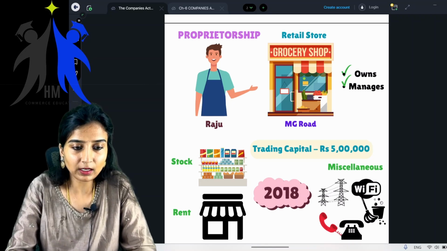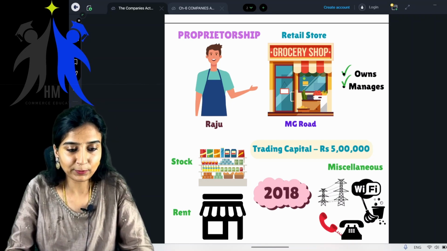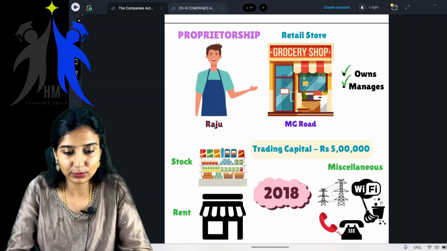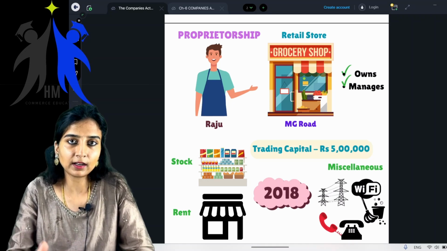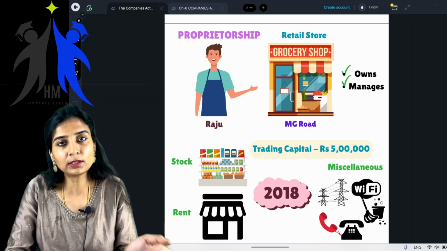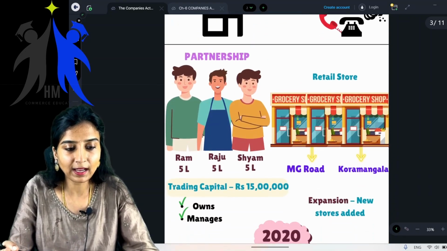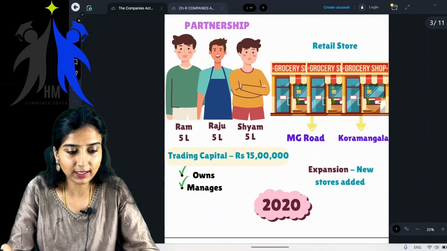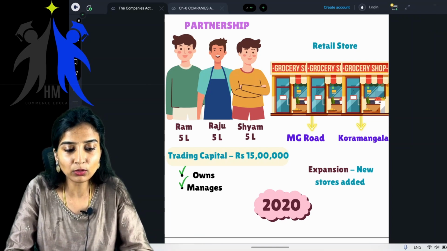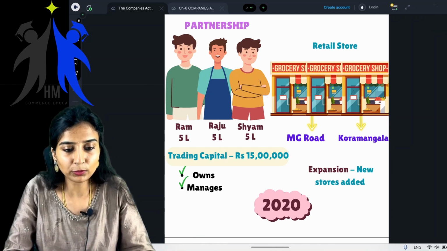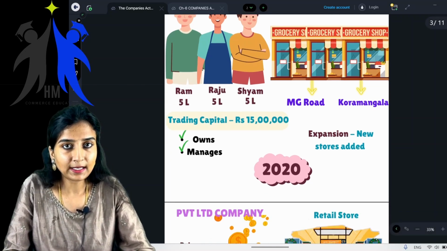This was something relating to proprietorship, wherein you came to Bangalore, had a lot of ambition, and started your own business with a small capital of say rupees 5 lakh. Here, you only manage the business and you only own the business. So this is a form of proprietorship. Then we saw a partnership, wherein two of your friends join hands with you, and the three of you together run the business. Again, here you only own and you only manage your business.